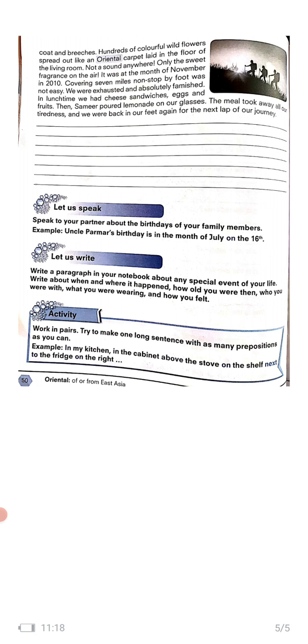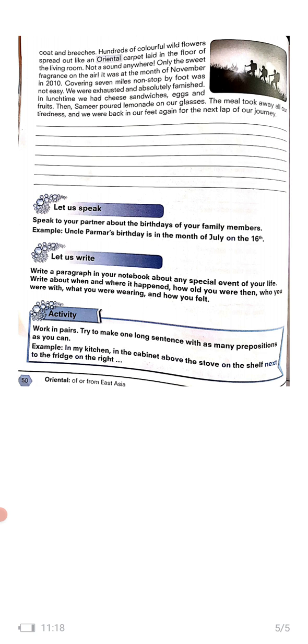Now, next exercise, let us speak. Speak to your partner about the birthdays of your family members. Example, Uncle Parmar's birthday is in the month of July on the 16th. So you can do this activity with your brother, sister, friends, or anybody who is there with you at home. Next exercise, let us write.